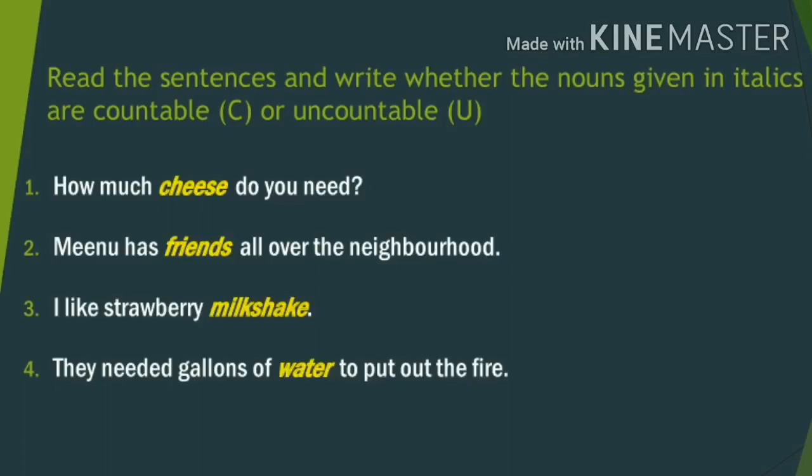The first sentence is, how much cheese do you need? Do you know cheese? Yes. Is it countable? No. Next sentence, Meenu has friends all over the neighborhoods. Is the word friends countable? Yes, because we can count and say either Meenu has 2 friends, 3 friends or more than that. So, it is a countable noun.